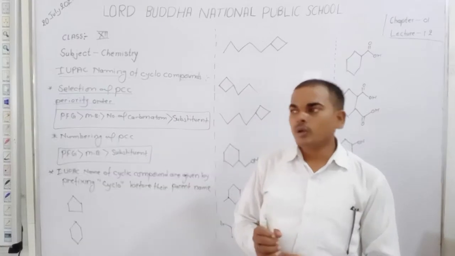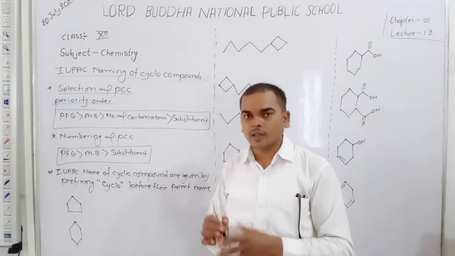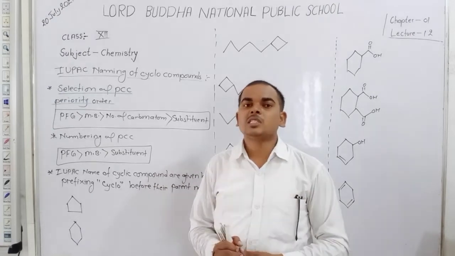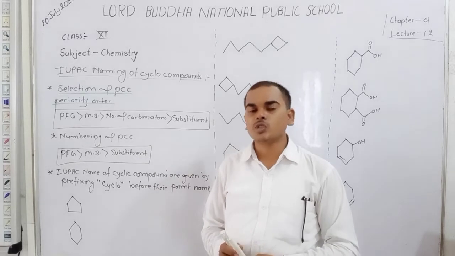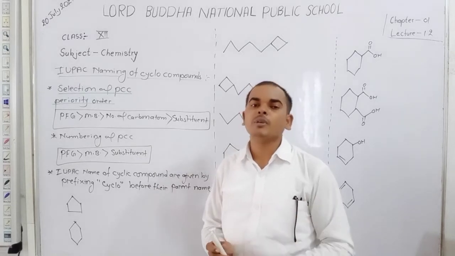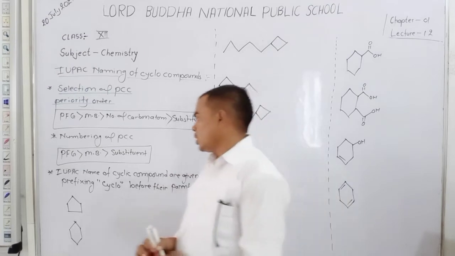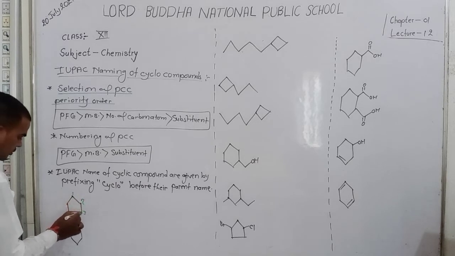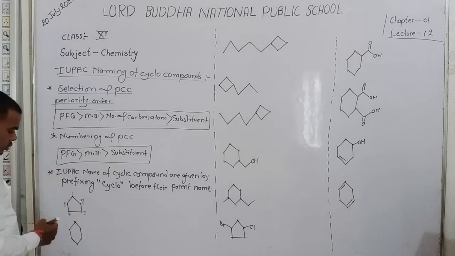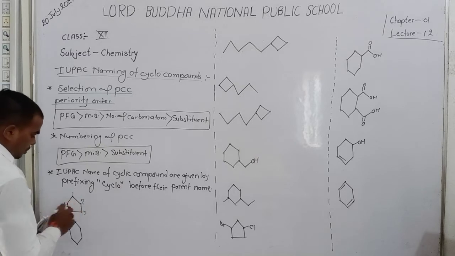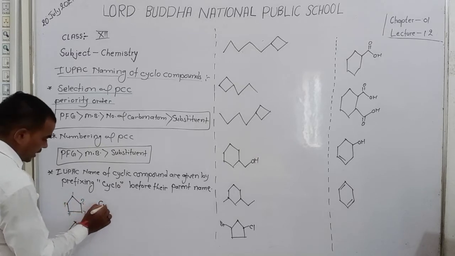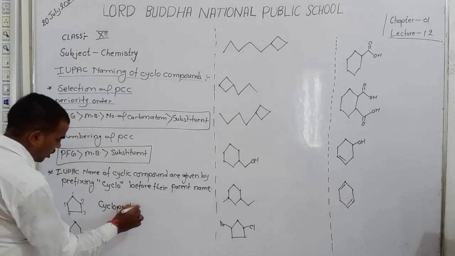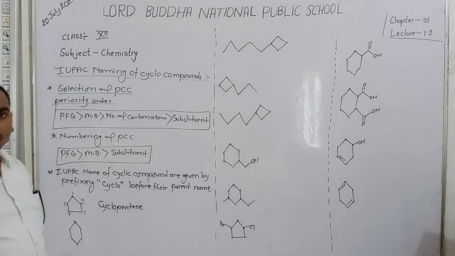When you give the nomenclature of a cyclic organic compound, you firstly put the word cyclo before the parent carbon chain. Parent carbon chain means the word. As I write here, the number of carbon is 1, 2, 3, 4, 5. Here 5 carbon. So write the name. Firstly, cyclo for cyclic chain. Number of carbon 5, so write here pentane. The name of this compound is cyclopentane.